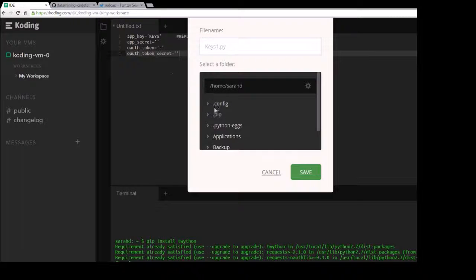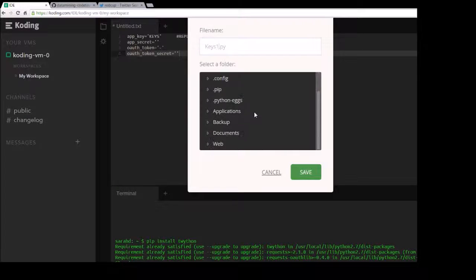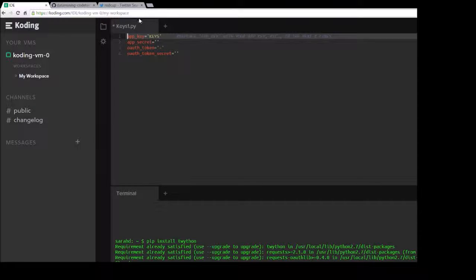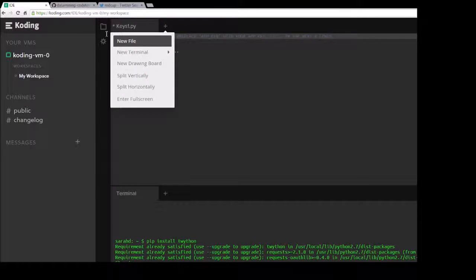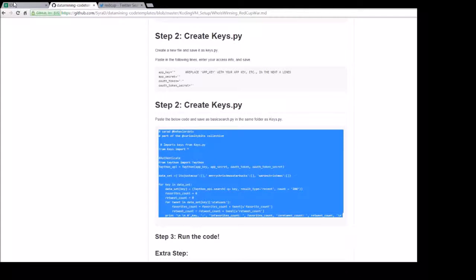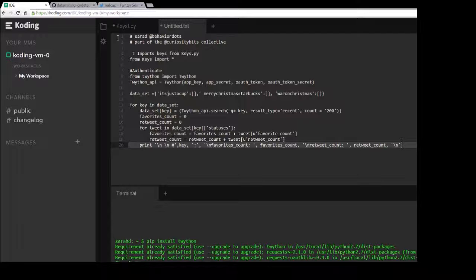I'm aware of what folder I'm saving it in because I want to make sure I have it in the same folder as my code. So my code is just right now in this home folder. So we save that. Then we want to create a new file, and this is going to be our actual Python script. So you can copy and paste that right in.